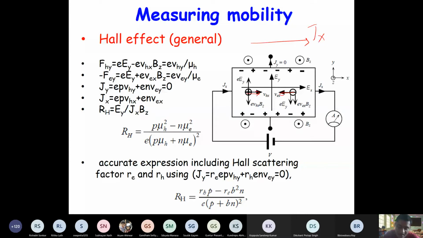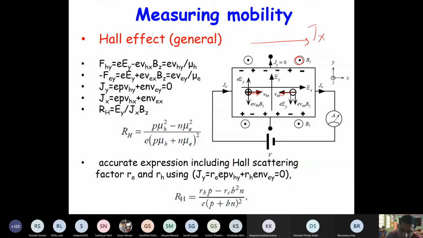And if the magnetic field is coming out of the paper, right? So V cross B will be, this is V, and field is coming out. So V cross B will be down, or in minus Y direction, right?